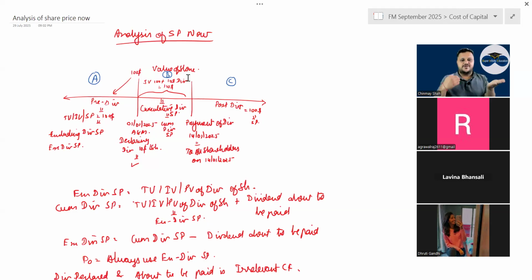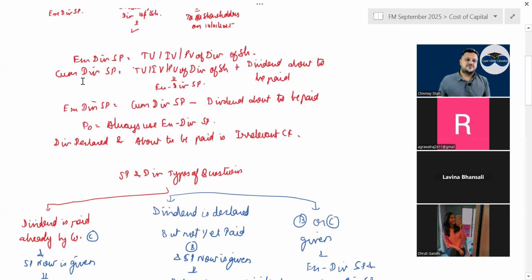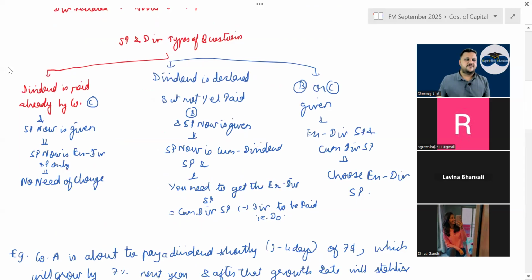How do you go from come dividend to X dividend? From the come dividend share price, you will deduct what? The dividend, correct or not? So how do you go to X dividend? Come dividend minus dividend about to be paid. So if dividend is already paid by company, share price now is given, it is X dividend share price. Dividend is declared but not yet paid hoga, right? And share price now is given, it is come dividend. B or C given, correct, and X and come dividend share price given. You will always take X dividend share price.